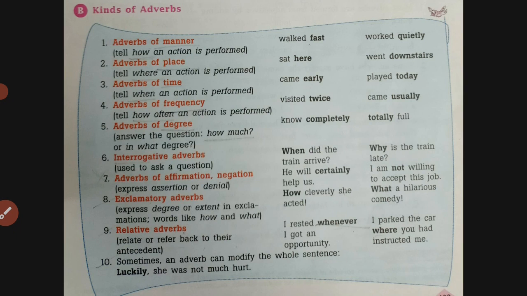So all these are adverb of degree. Interrogative adverb. They are used to ask question. Adverbs of affirmation, negation. Affirmation is when something is confirmed, when something is affirmative in the positive. Negation is when something is in the negative.